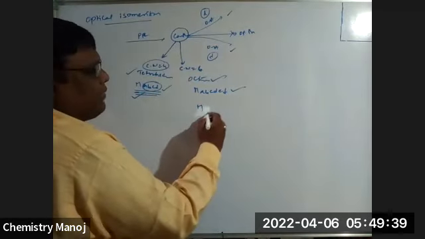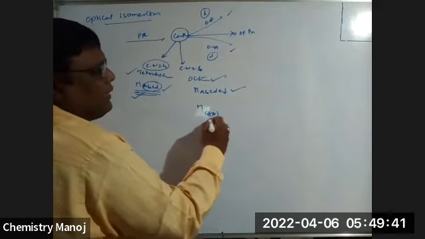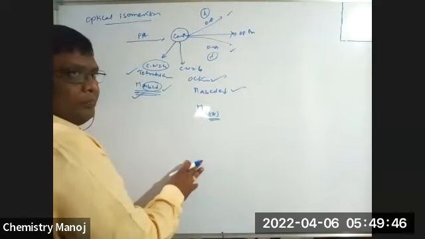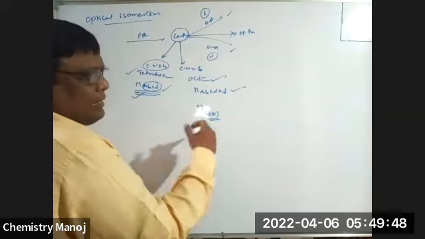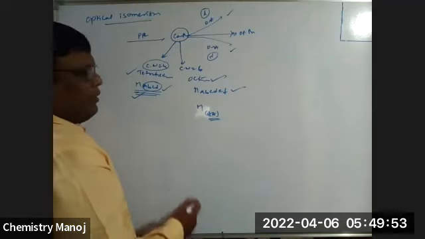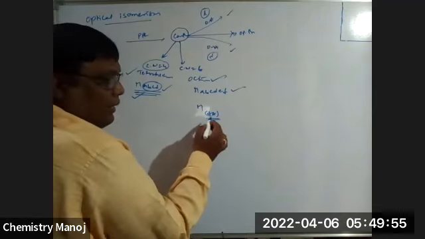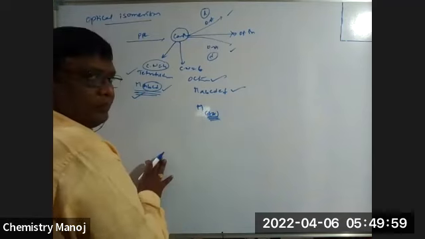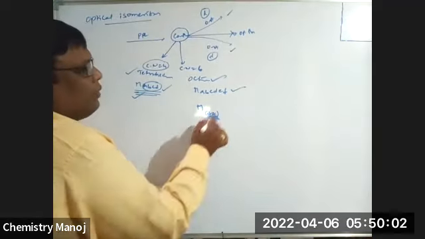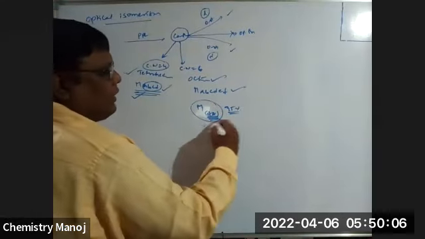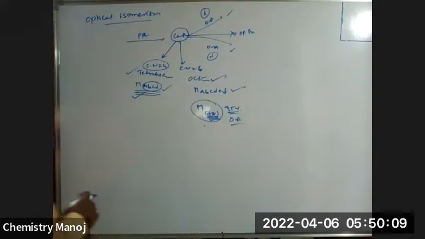Along with that, a complex having at least one bidentate ligand, either a symmetric ligand or an unsymmetric ligand. At least one bidentate ligand, where both donor atoms are the same, or both are different donor atoms in a particular ligand. No doubt, I explained here, a metal having at least one bidentate ligand, 95% of such complexes are optically active. At least one, my dear.